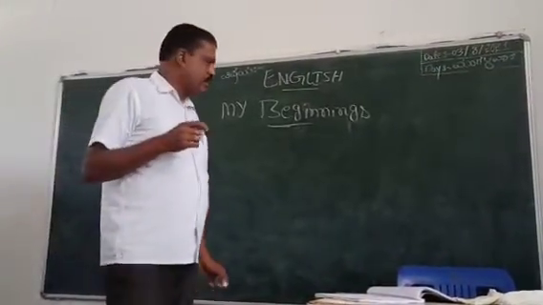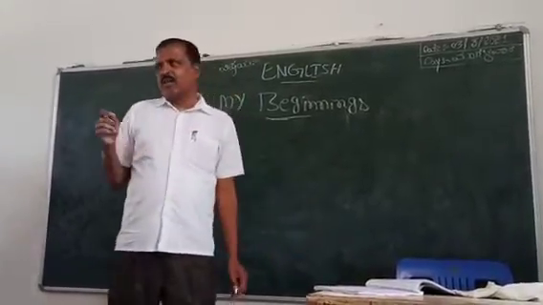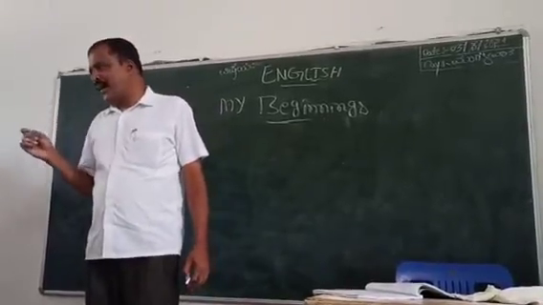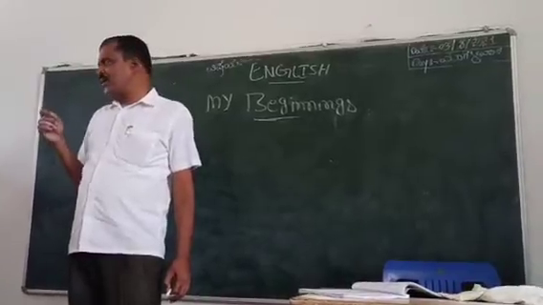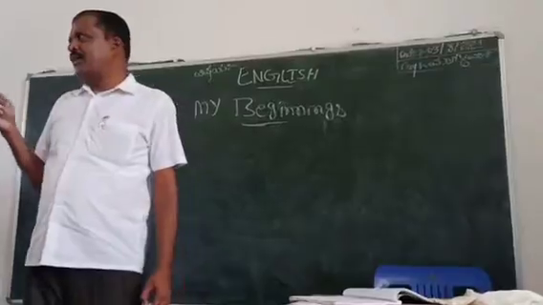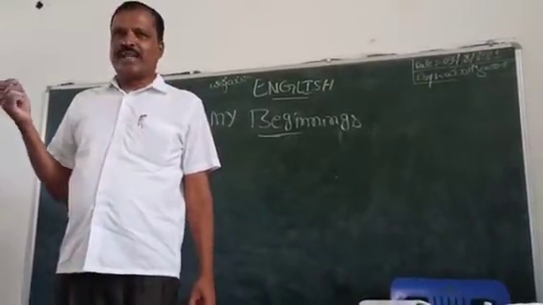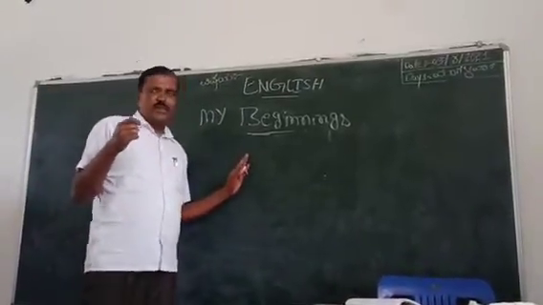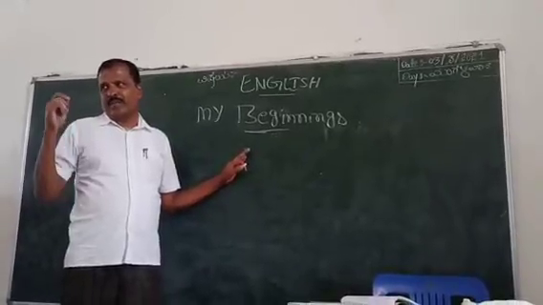So here, the primary auxiliary, to have form: have, has, had. Have, has are used in present tense, had is used in past tense. To remember, you must remember this.